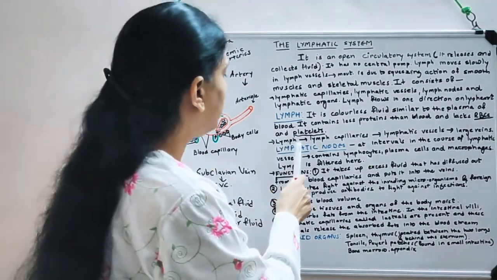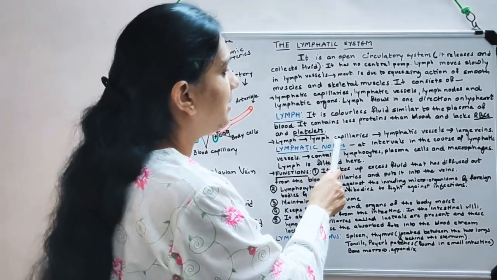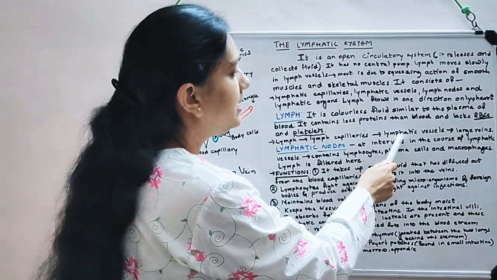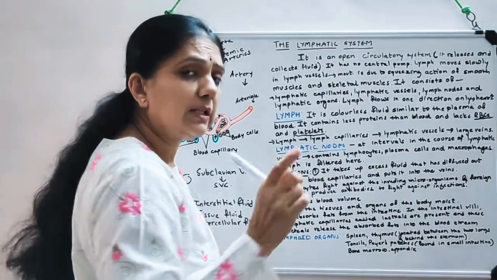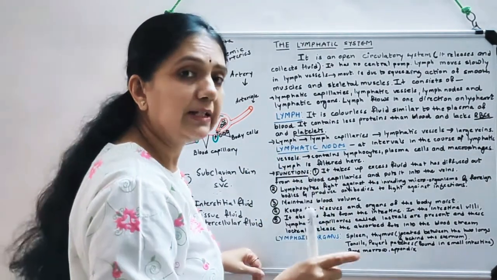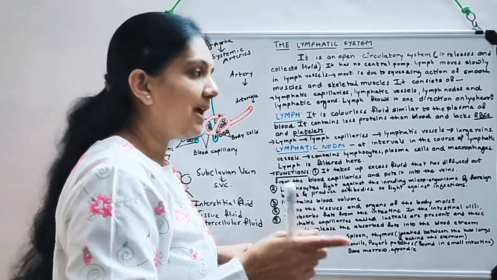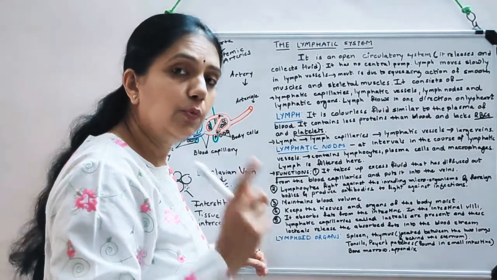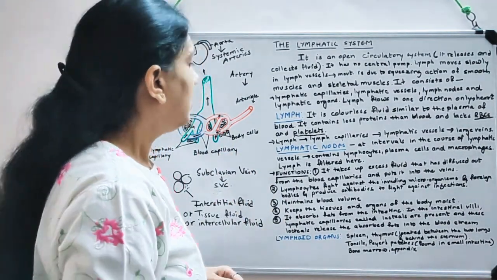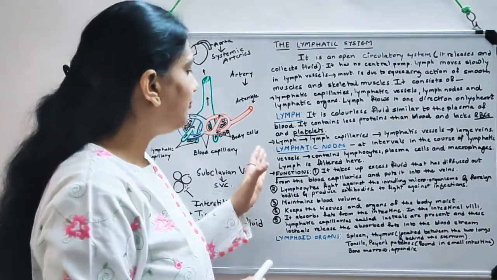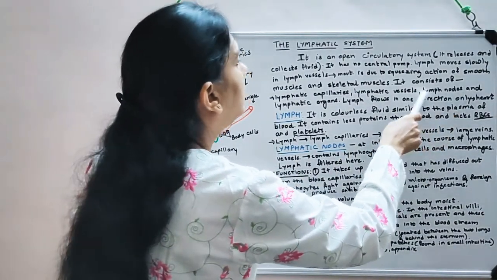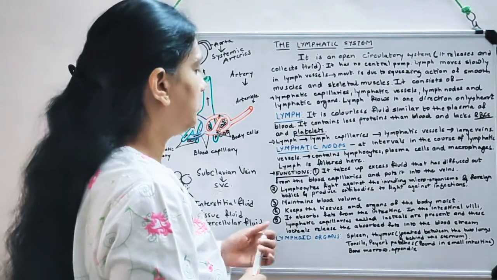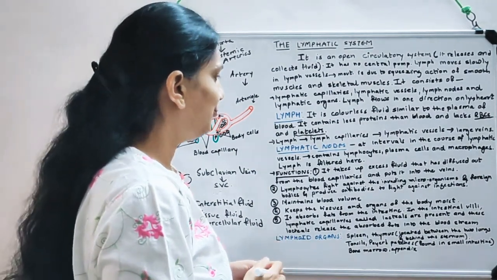So here I have written lymph capillaries, then it is lymphatic vessels, and then there is one word more, that is lymphatic ducts, large veins, and finally the superior vena cava. Now there are lymphatic nodes, the third component over here, lymphatic nodes, otherwise you can call them lymph nodes.